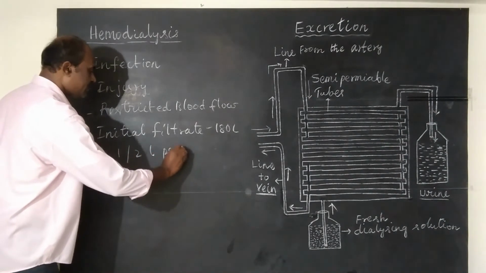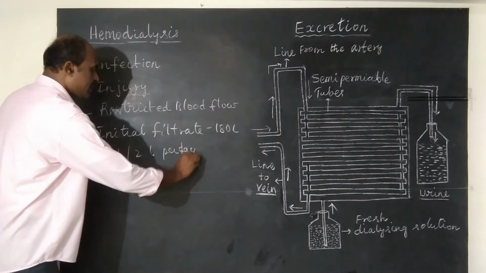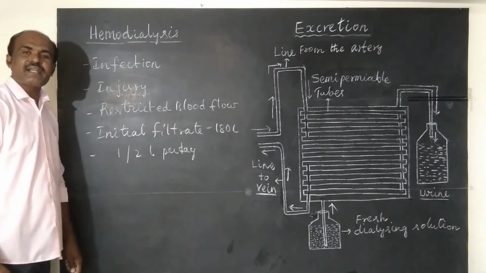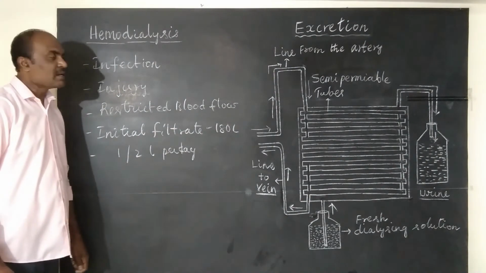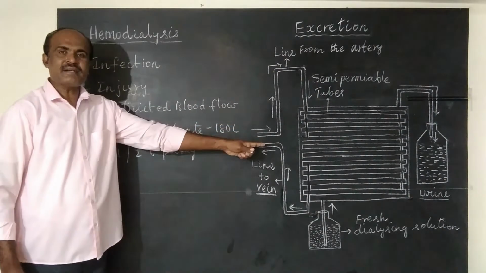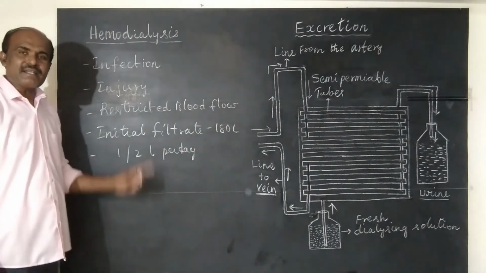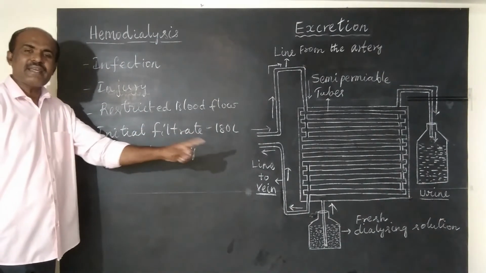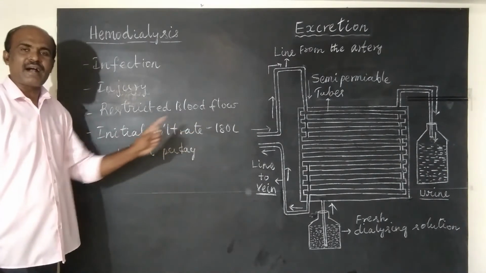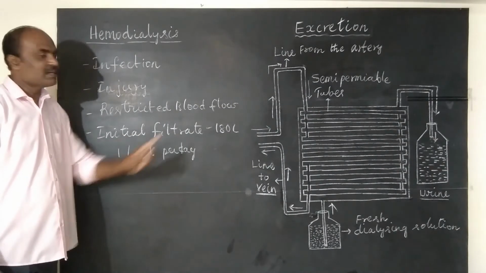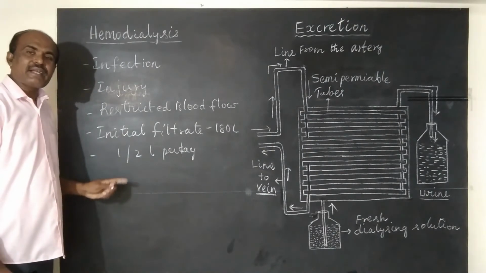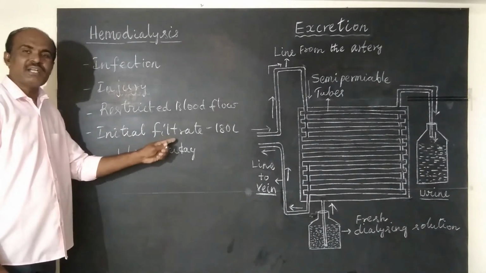The remaining filtrate is reabsorbed into blood. Now let us understand the main difference between the dialyzer and the normal kidney. In the dialyzer, reabsorption does not happen. That is the only difference between the dialyzer and the natural kidney. But inside our body, kidneys reabsorb from the initial filtrate.